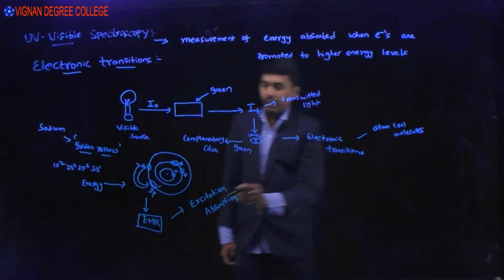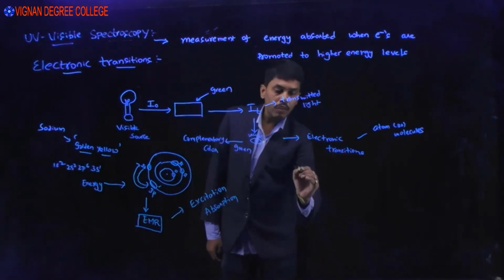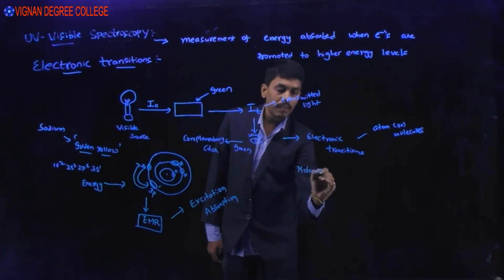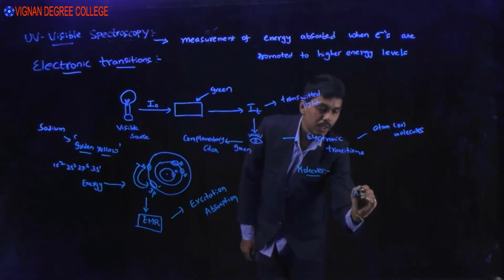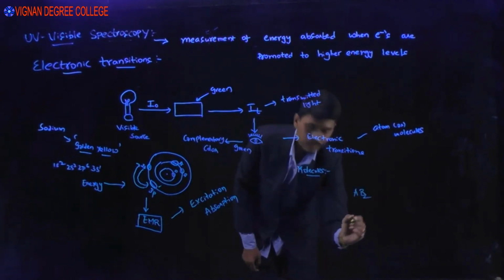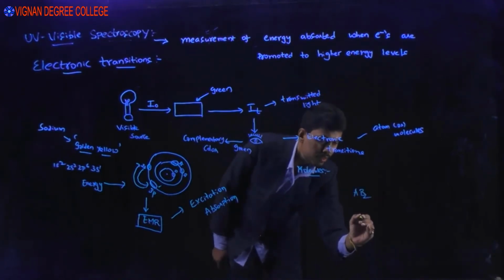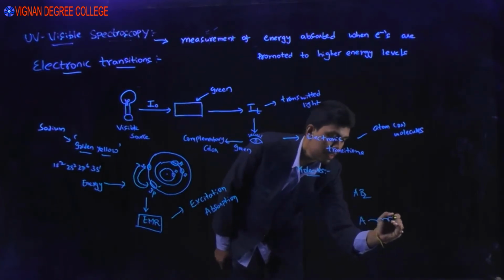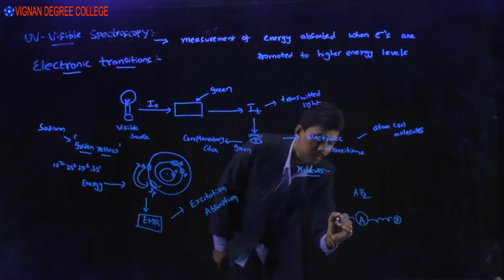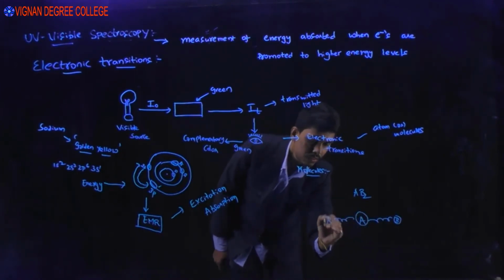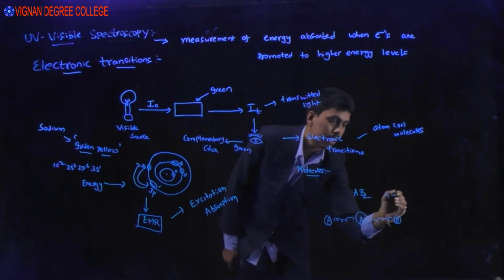But that is for atoms. If you have molecules, if you see an AB2 type molecule, this is A, the central atom, this is B, maybe like this.